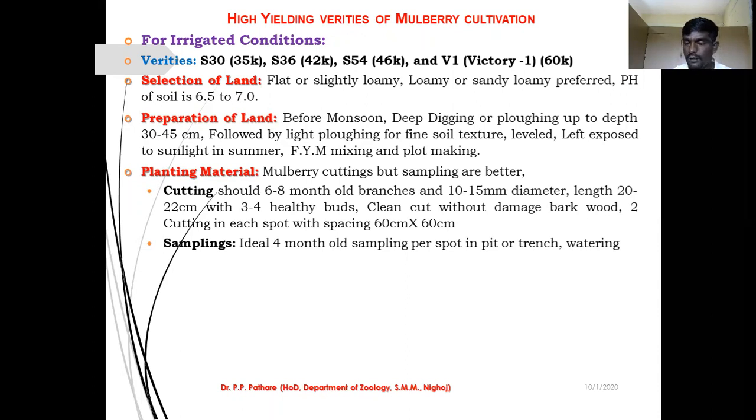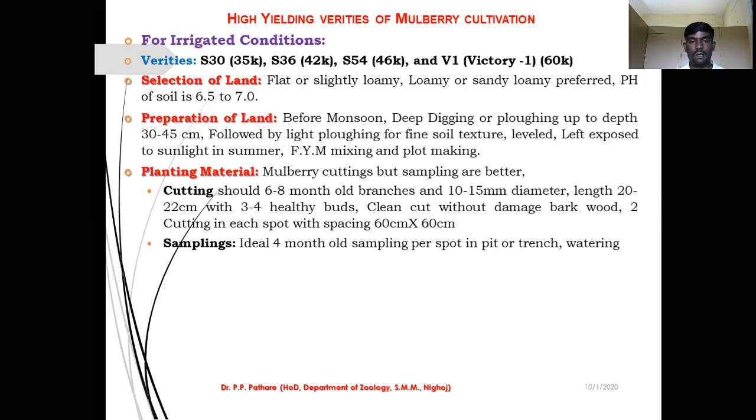Firstly, select the proper branches of mulberry plant. It should be 6 to 8 months old. त्यांचं वय किती पाहिजे, 6 ते 8 महिने पाहिजे त्या पर्टिक्युलर ब्रांचेसचं. Then their diameter is about 10 to 15 mm. After the particular maturation, this diameter is also observed in your branches. Length is about 20 to 22 centimeter and 3 to 4 healthy buds. These are necessary for your mulberry cultivation.